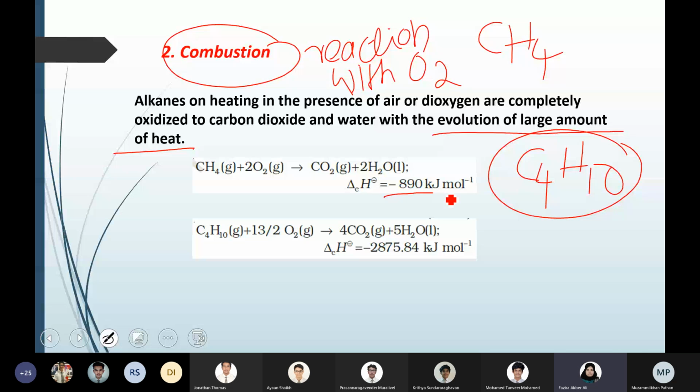You can see the amount of energy they give out. Butane gas, part of your cooking gas, gives almost 2875.84 kilojoule per mole. When 1 mole undergoes combustion it gives this much energy. The higher the number, the more vigorously energy is given out, so they act as good fuels.